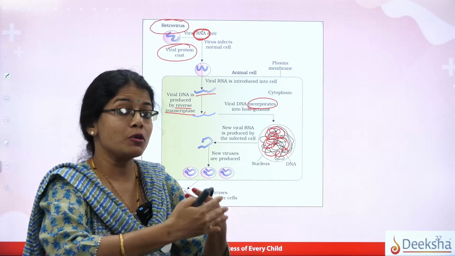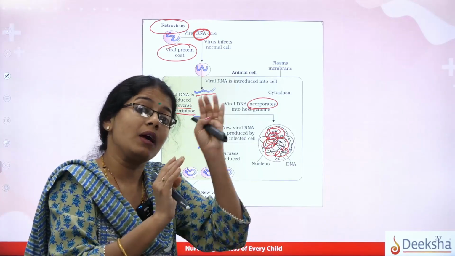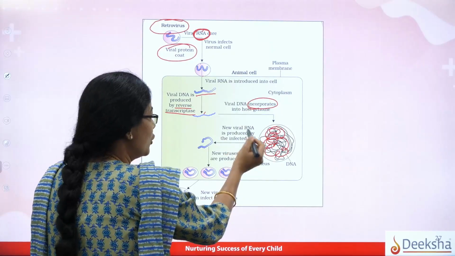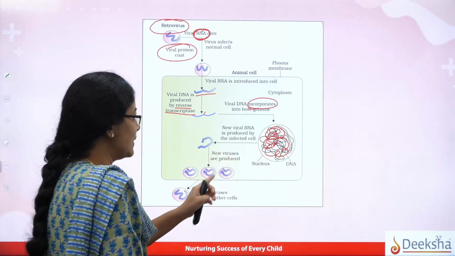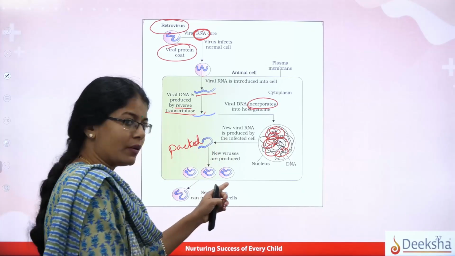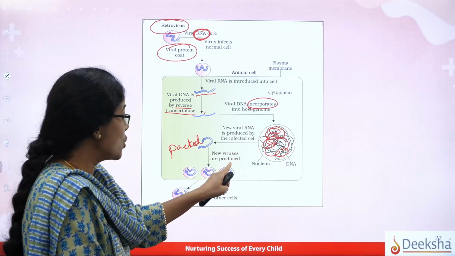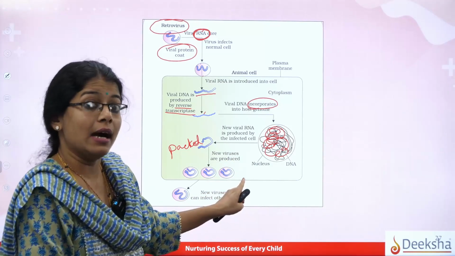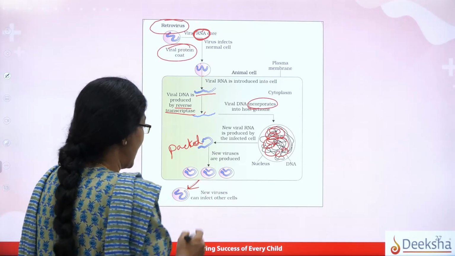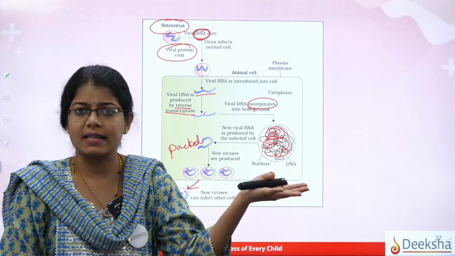In fact, it is going to transcribe and translate all the proteins as per the message present in the viral RNA via the DNA. So if you see, the new viral RNA will be produced, and then there will be packaging. So they will be packed in the viral protein coat, right? So these are the new viruses which are produced, and these new viruses again contain the RNA packed in it, right? And slowly they will rupture the host cell, and now these are ready to go and infect the other cells.